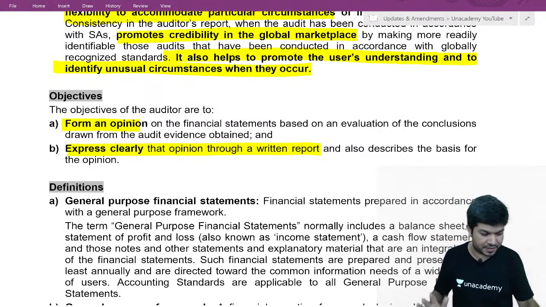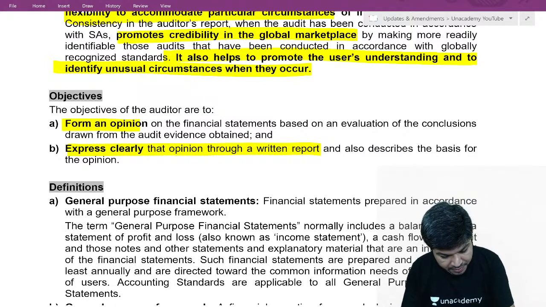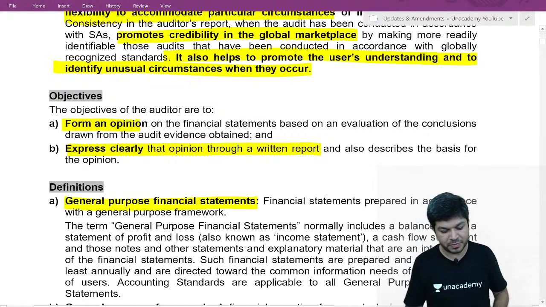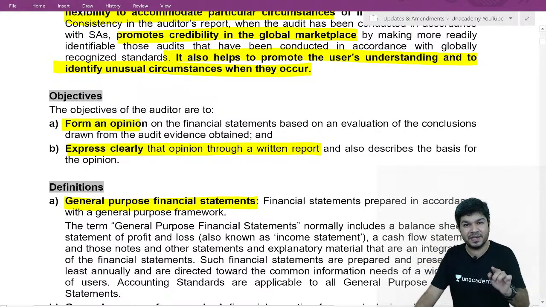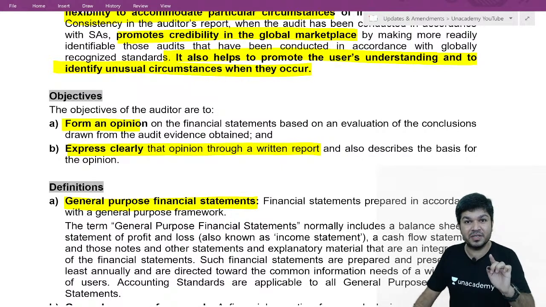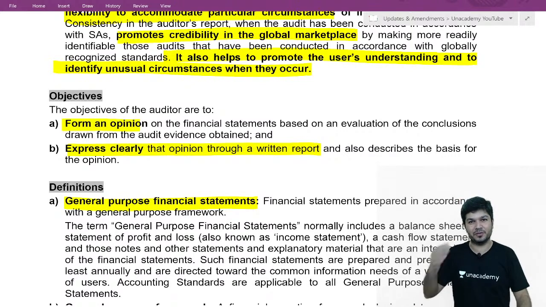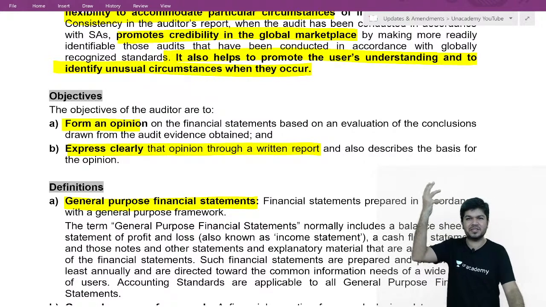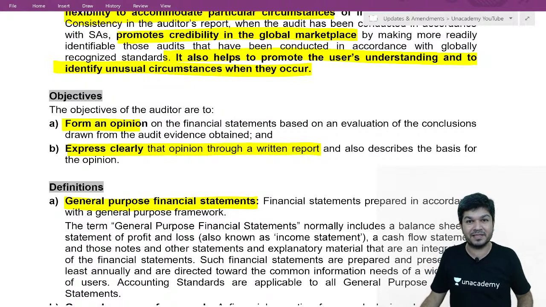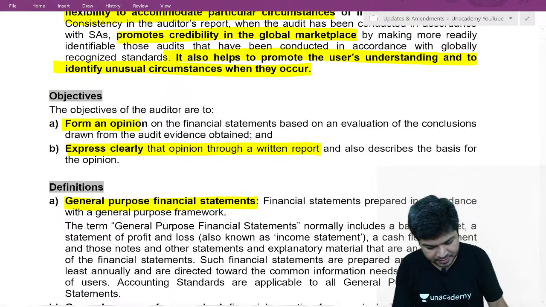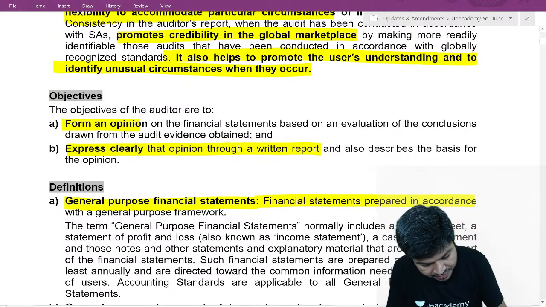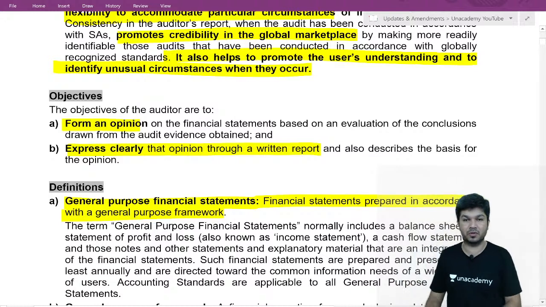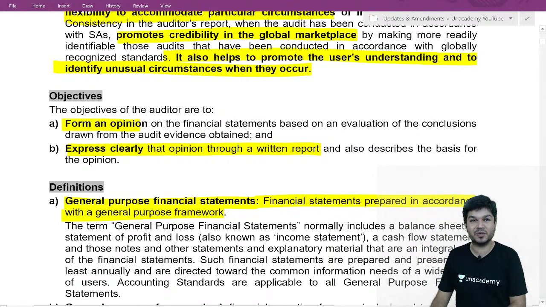General purpose financial statement. What do we mean by the word general purpose financial statement? They are the financial statements prepared considering information need of a wide range of users. We are reporting on financial statements which are general purpose. They say general purpose financial statements are the financial statements prepared using general purpose framework. The question comes, what is general purpose framework?